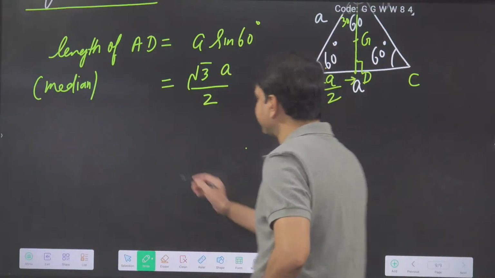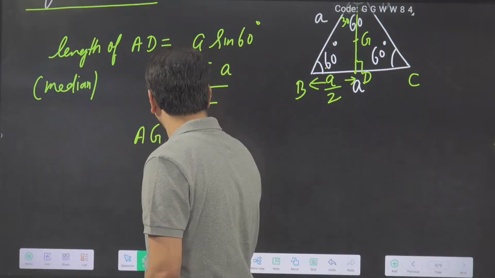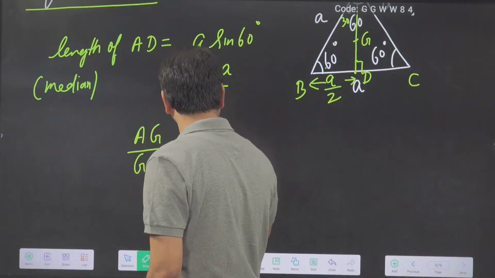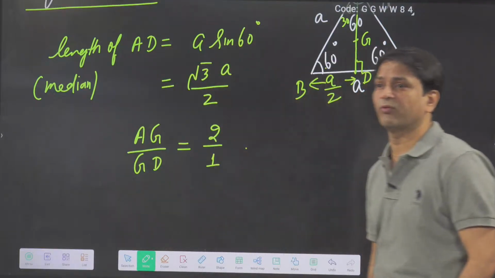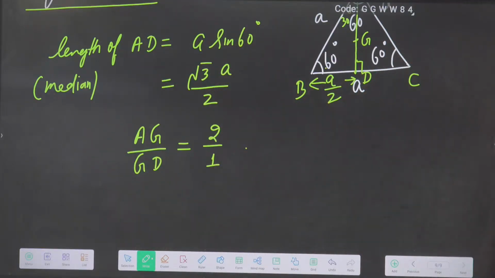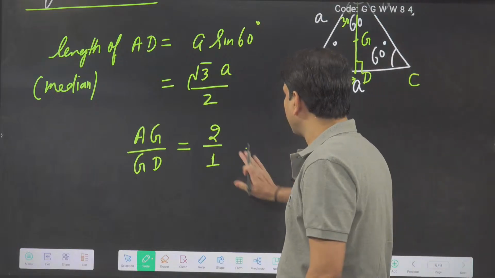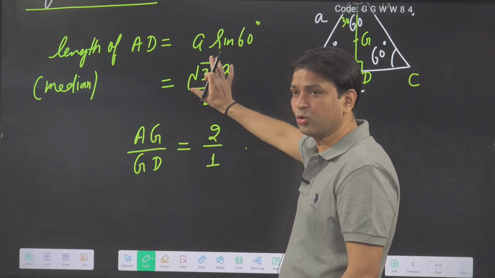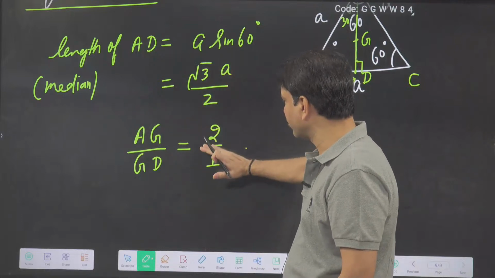So AG upon GD, what is the ratio? 2:1. AG upon GD is 2:1. Everybody got this or not? Now AG plus GD, total length, is what? Root 3a by 2. That root 3a by 2 I have to divide in the ratio 2:1.